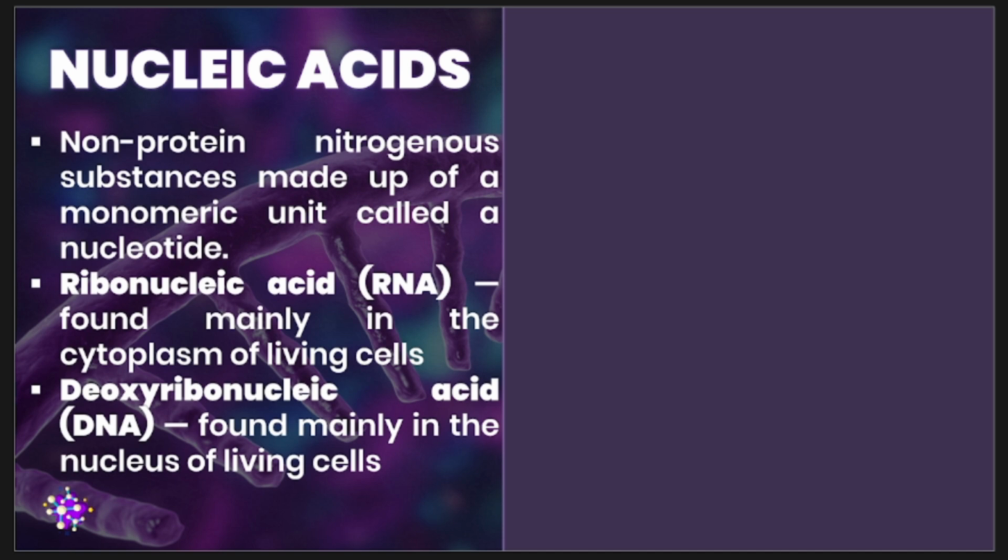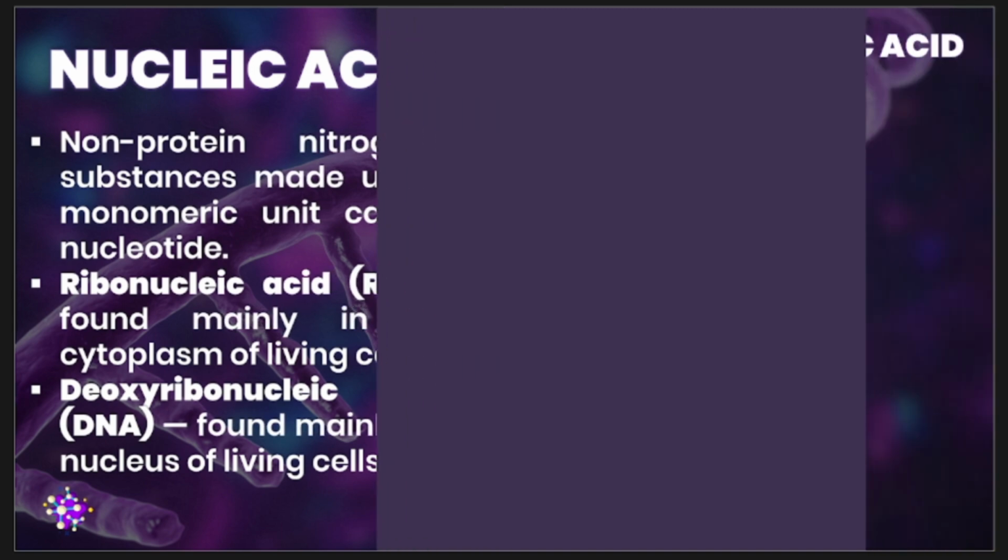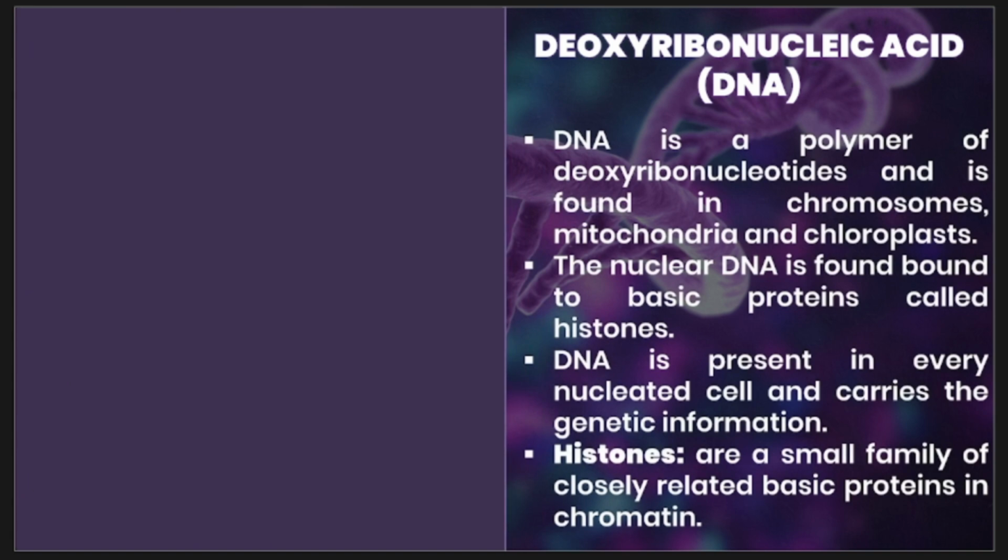So again, please take note that if the sugar is ribose, we say that the nucleotide is a ribonucleotide. And therefore, the resulting nucleic acid is ribonucleic acid. When the sugar contained in your nucleic acid is deoxyribose, therefore, the resulting nucleic acid is your DNA. Next, we're going to talk about your DNA.